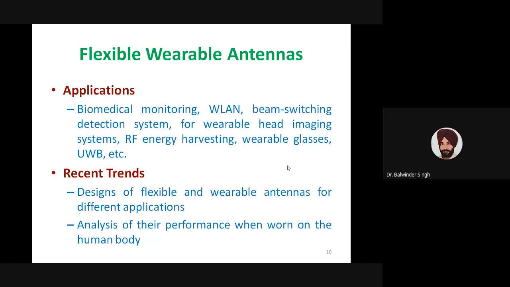If we talk of major recent research trends in the direction of flexible wearable antennas, then these two points are what we consider major research trends. First, design of flexible and wearable antennas for different applications. This is one of the major focuses of the research work published during recent years. And also the analysis of their performance when borne on the human body. So when the final device is to be borne on the body, how the antenna behaves when it is borne by the human, and also how the antenna affects the human body. All these effects are also important. So a lot of research is going in this direction.